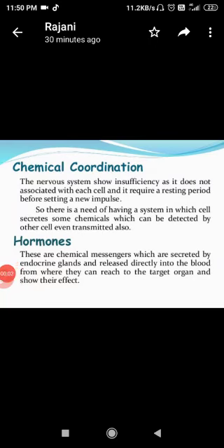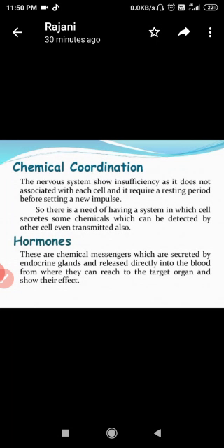So, after knowing about all the properties of hormones, discovery, behavior, and others, now let's move to the main topic, that is chemical coordination. The nervous system shows insufficiency as it is not associated with each cell, and it requires a resting period before setting a new impulse.